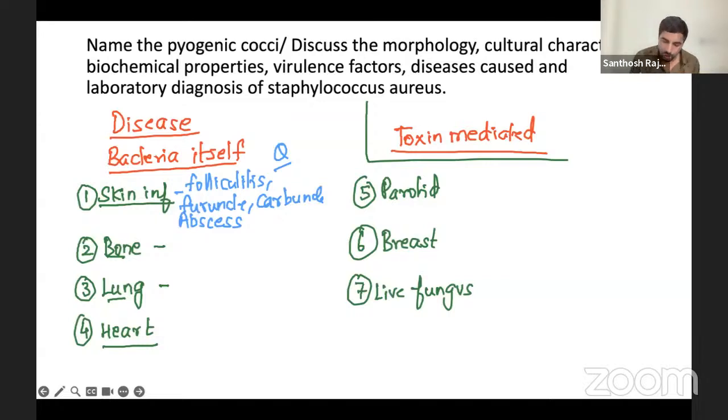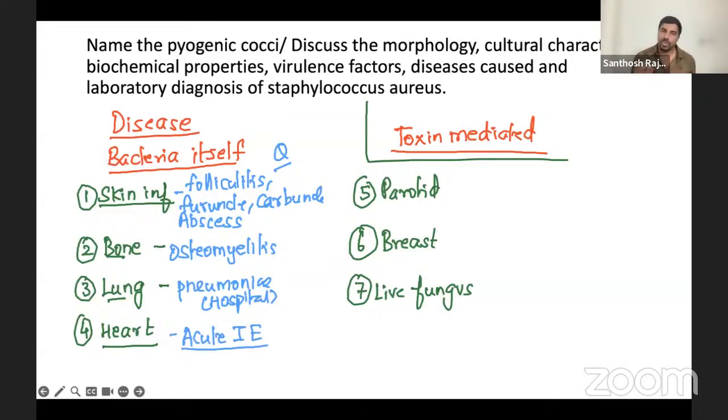Bone. Most common cause of osteomyelitis, you know that one. Except sickle cell anemia, it is the Salmonella. Otherwise, every case, it's the Staphylococcus aureus. In lung, of course, it causes pneumonia, especially hospital-acquired pneumonia. Heart, we just spoke, one of the most common causes of acute infective endocarditis. Basically, for any infective endocarditis, most common cause is this only, but especially acute infective endocarditis.